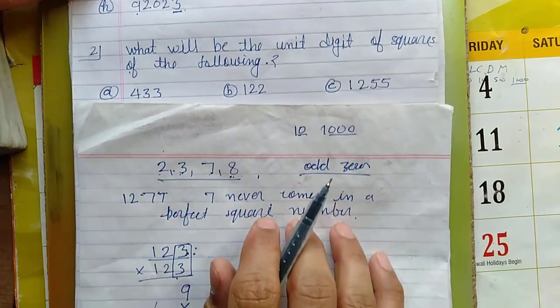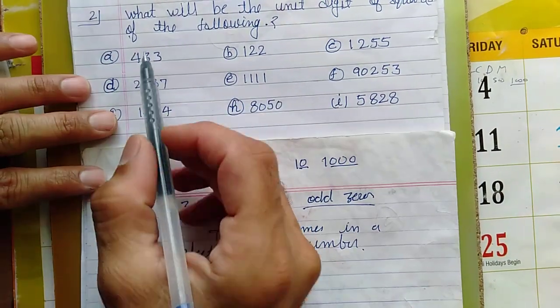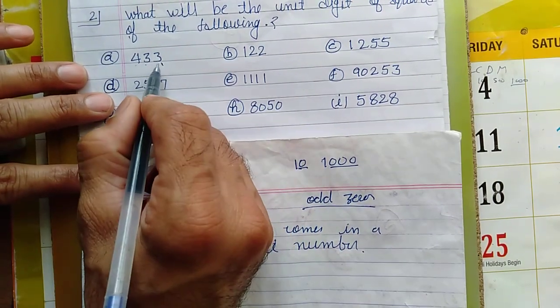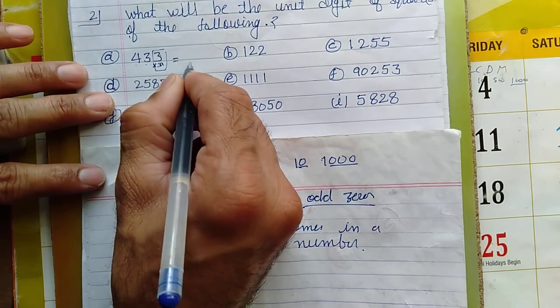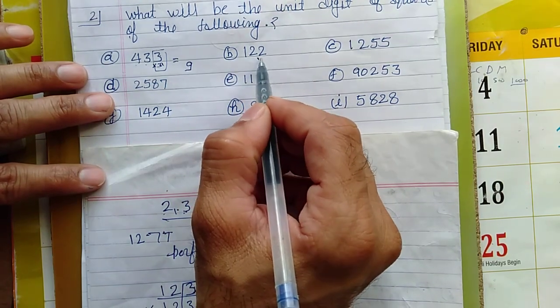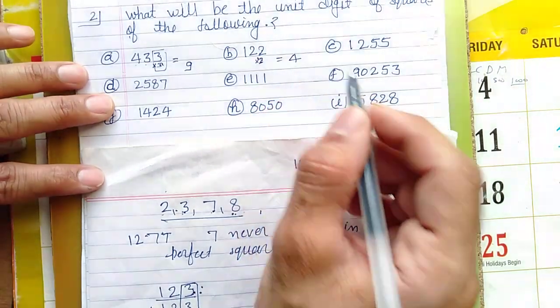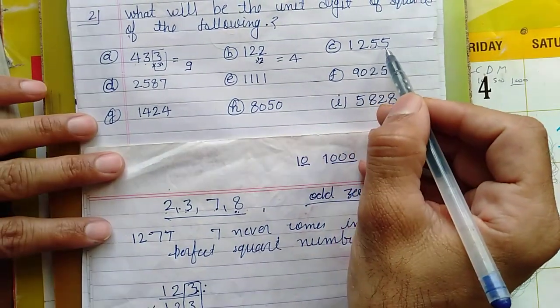Like see here in this first one, this is 433. What will be the unit digit of its square? Just multiply this 3. So 3 threes are 9. So the unit digit of the square will be 9. Same here, just multiply by 2. 2 twos are 4. So the unit digit of the square number will be 4. Same here, this is 5.